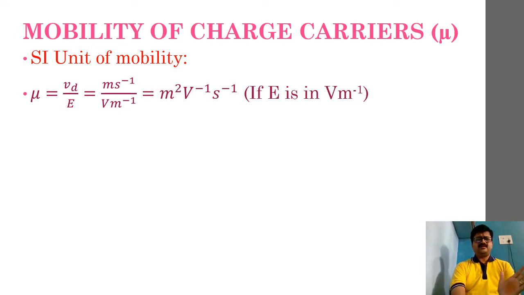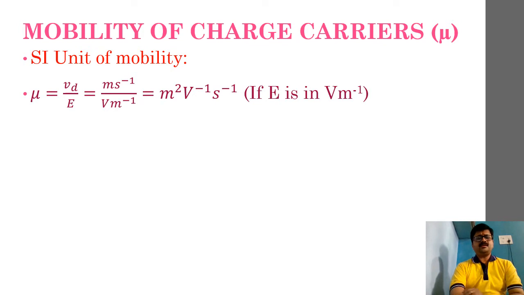The first definition is in terms of electric field being expressed as volt per meter. Under that situation, the mobility's SI unit is given by meter square per volt per second, and its derivation I have already shown on the screen. I hope it is clear.